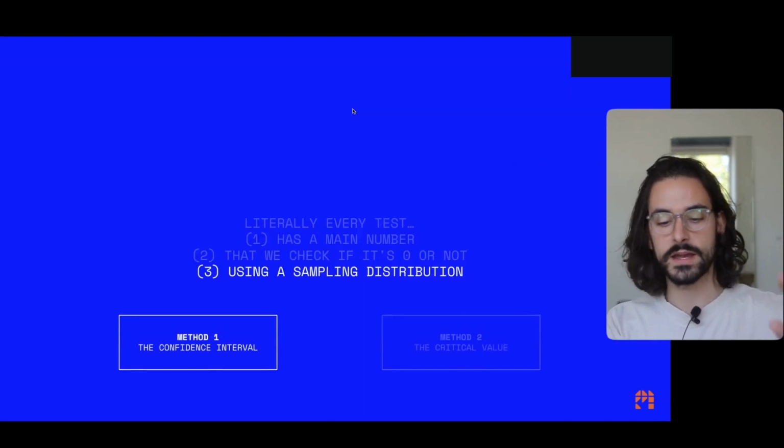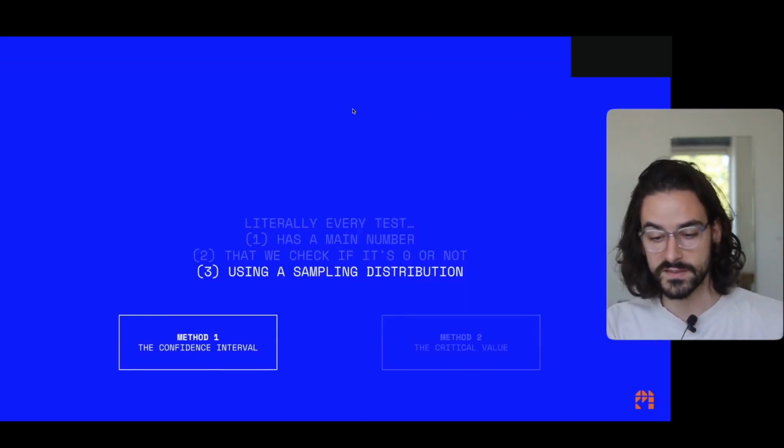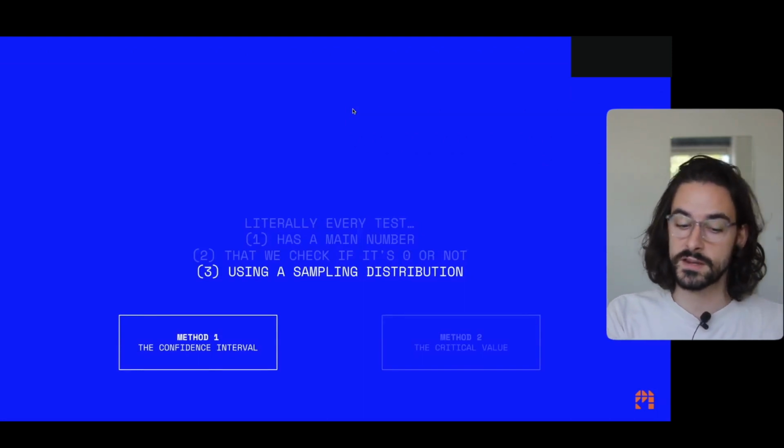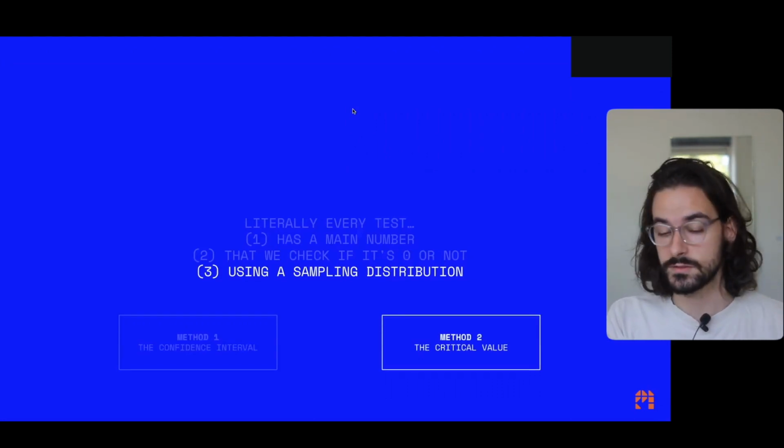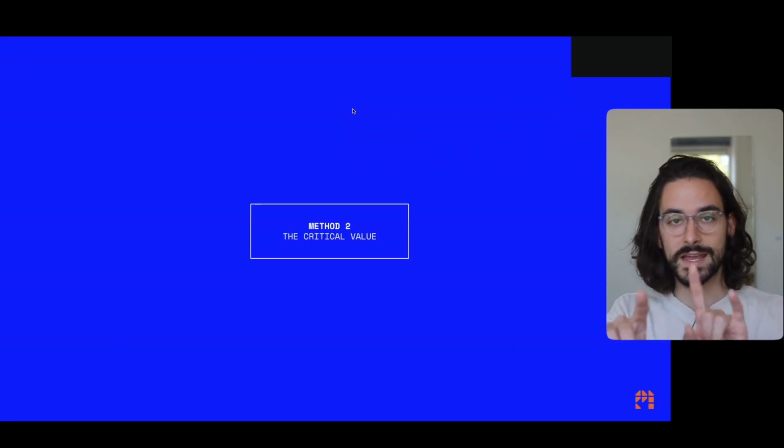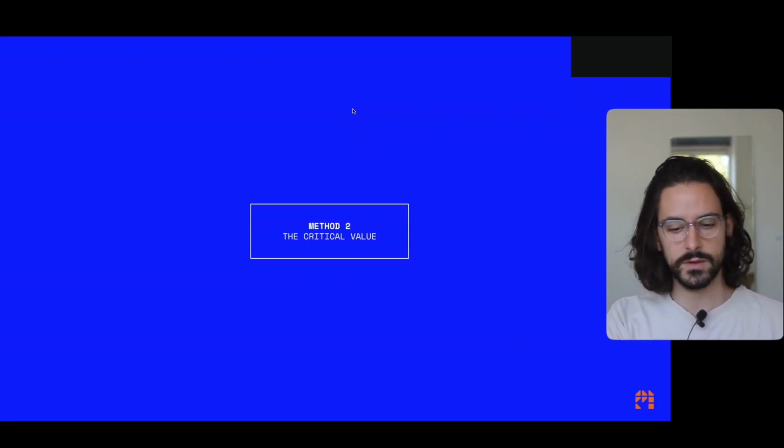We went through this, right? Literally every test is a mean number that we check if it's zero or not using a sampling distribution. Method number 1 is the confidence interval. Method number 2 is the critical value. So let's talk about that one. It's actually the same thing mathematically, but it's a slightly different way to look at it.